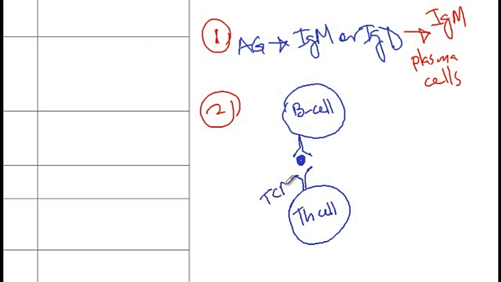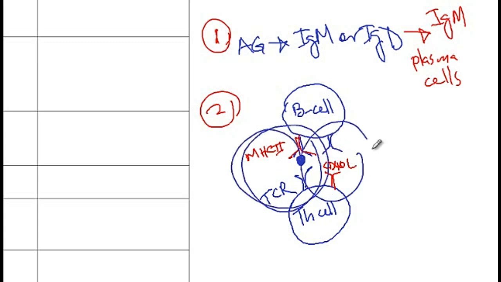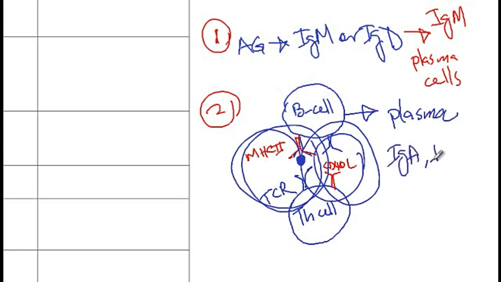So this is a T cell receptor here, and here is the MHC2 receptor right here. And when this happens, in response, CD40 ligand of the helper T cells, CD40L, will interact with the CD40 receptor of the B cells. Through these two signals, the first signal and the second signal, B cells will undergo class switching and can become plasma cells that produce IgA, IgG, and IgE.